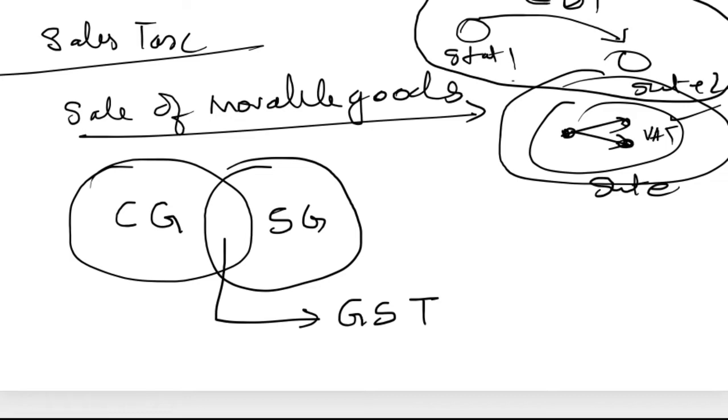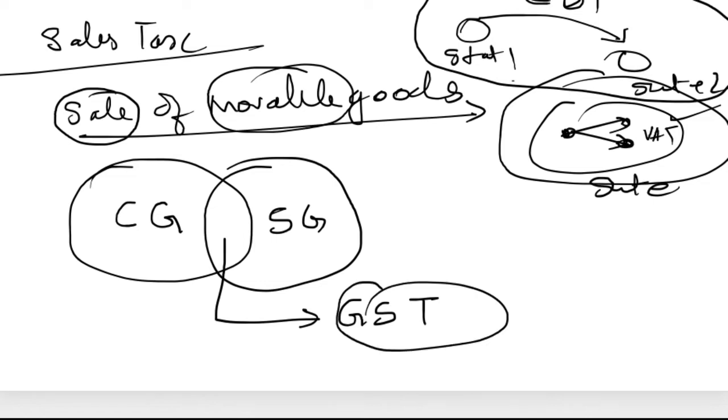Here we only talked about the sale of movable property, but in GST we also learn about goods and services. If you go to a hotel, definitely you have to pay service tax.